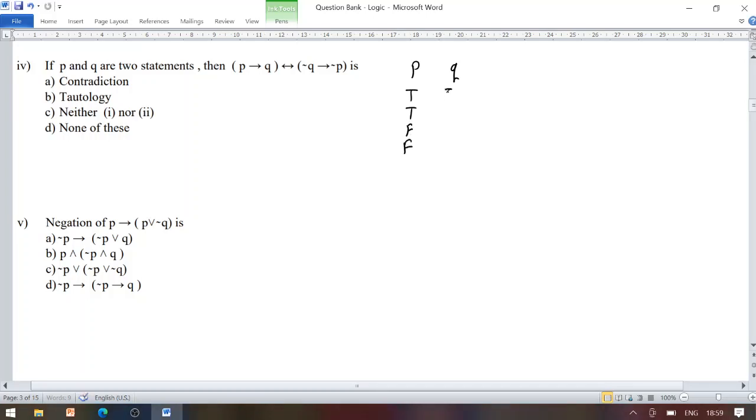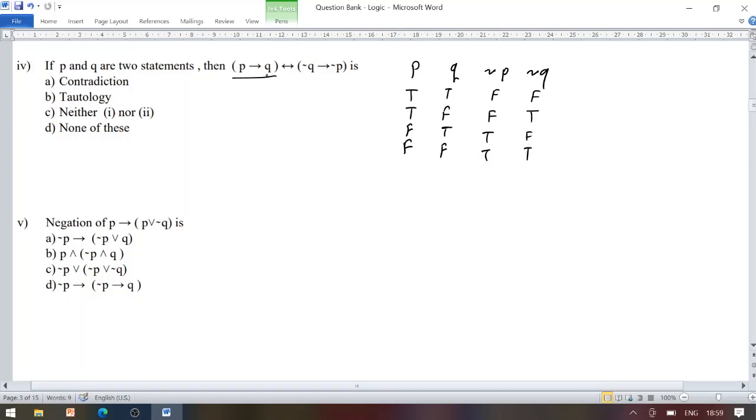Entries under Q become TF. Whose negation we will require? So try to find negation P, negation Q. So negation of T becomes F. Negation of F becomes T. So we are having entries under negation P become FFTT, while entries under negation Q become FT.